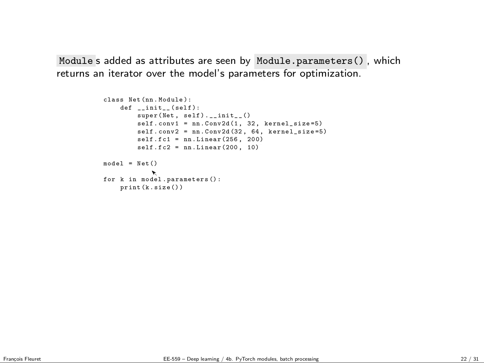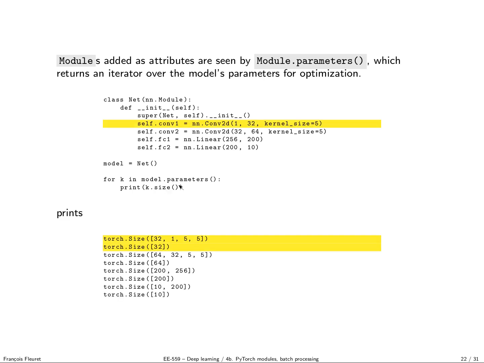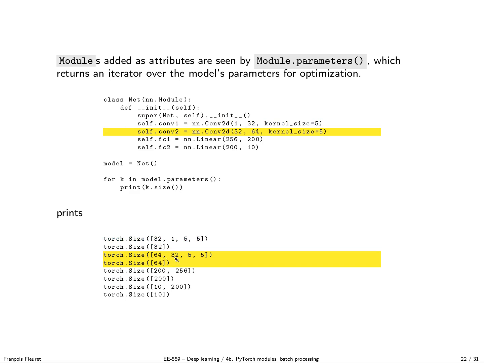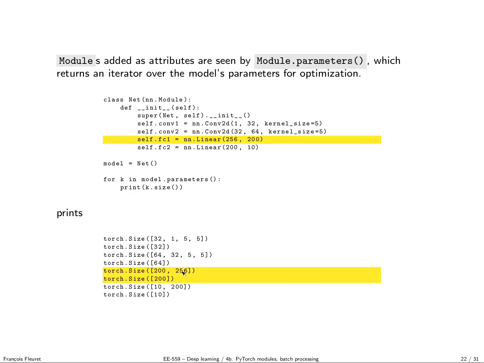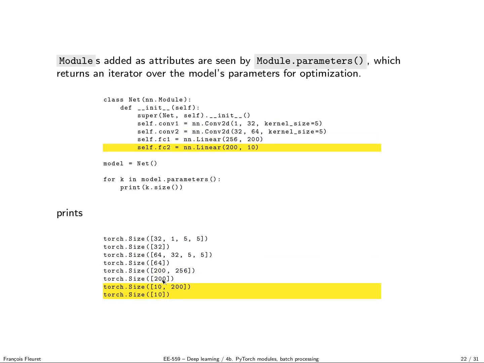If I now create an instantiation of my model, and loop through the iterator model.parameters and print the size, I see that everything is consistent. It loops through all those tensors, all those parameters. Those two are the parameters of this layer: 32 filters, one channel input, 5 by 5, 32 biases. Then the second convolution layer, 64 filters that take 32 channels as input, 5 by 5, 64 biases. Fully connected, 256 as input, 200 as output, 200 biases, then 200 as input, 10 as output, 10 biases. So everything is fine.